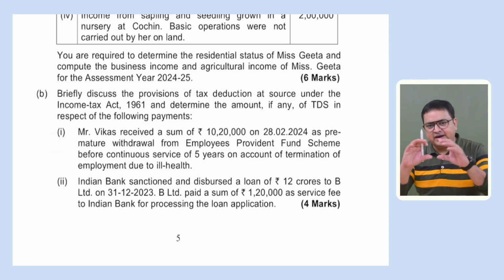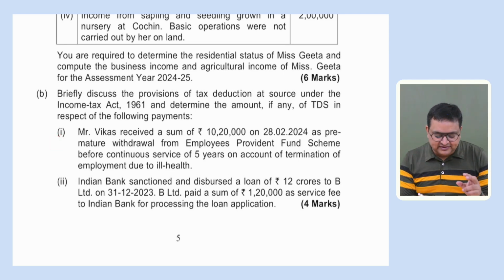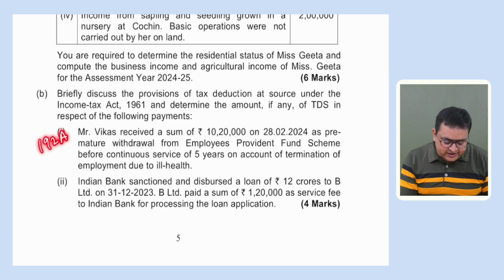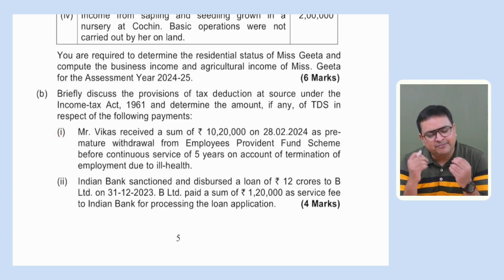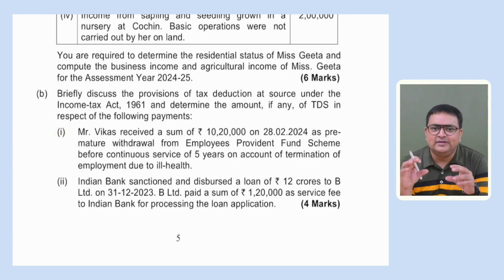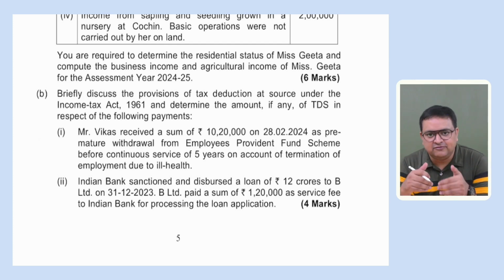You can write down. If you remember the section number, please put the section number 192A. If you don't remember the section number, perfectly fine. Just quote the provisions and quote the exceptions also. And this is one of the exceptions. And therefore, there would be no TDS.